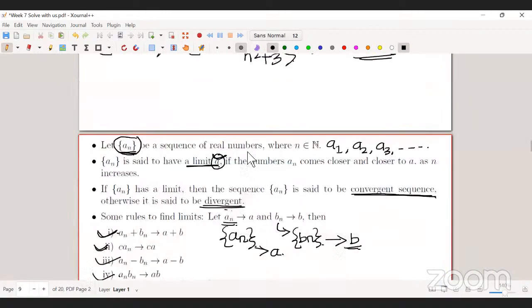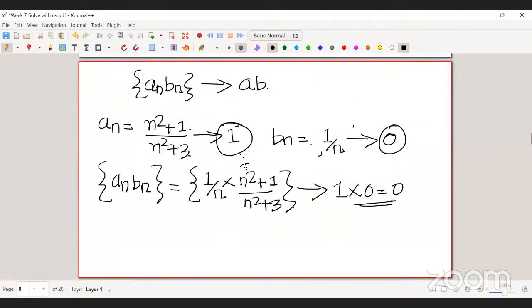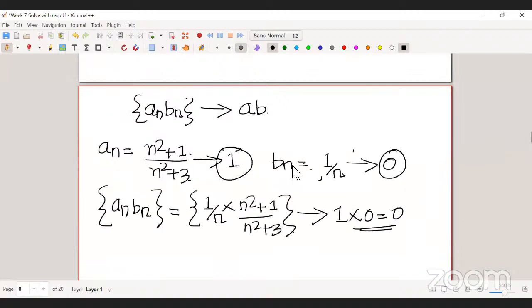Sir, I have a question. The second one should be 1, right? How can it be 0? 1 into 0? Which one? N square plus 1 divided by n square plus 3. That's 1, right? Okay, so this should be 0 times 1. Oh, okay, yeah.